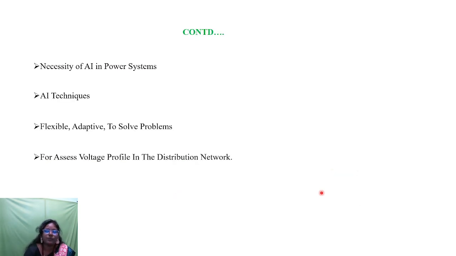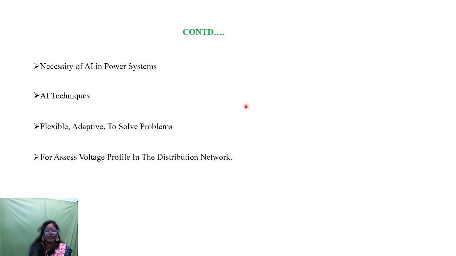So our main aim is the artificial intelligence technique which is applied to the power systems. What is the necessity of artificial intelligence in power systems? The power systems in the distribution side are intermittent in nature. Intermittency means the load and the voltage are variable throughout the day. So at this time the load flow methods are not applicable to the distribution side. That's why we go for the artificial intelligence techniques, because artificial intelligence is very flexible and adaptable to solve the problems, and we can easily assess the voltage profile in the distribution side.